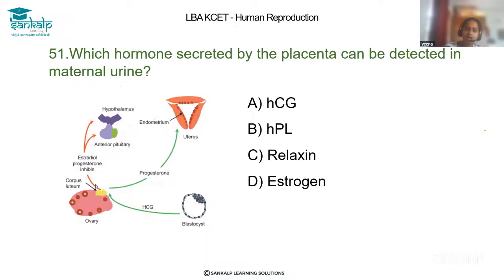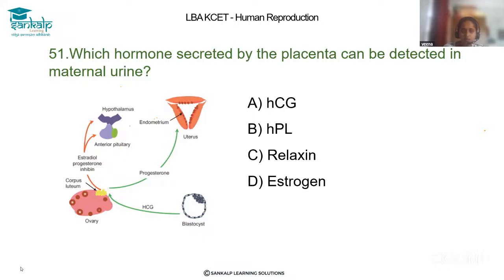So that starts secreting LH, progesterone. If the woman is pregnant, then the corpus luteum persists and it starts secreting progesterone. It makes the endometrium lining thicken. And whatever embryo is getting developed inside the uterus, that is called the blastocyst, that will continue during the first trimester. The level of HCG will be very high.